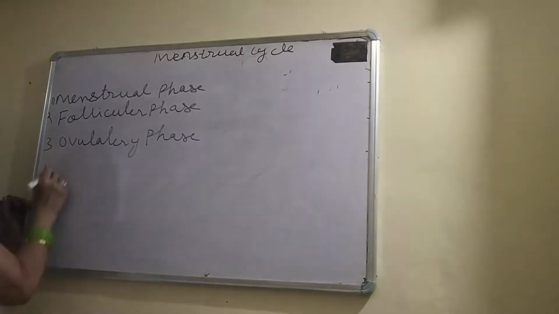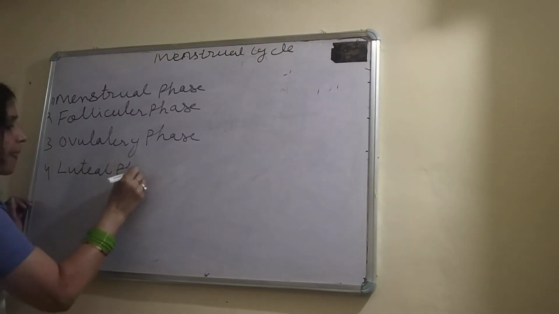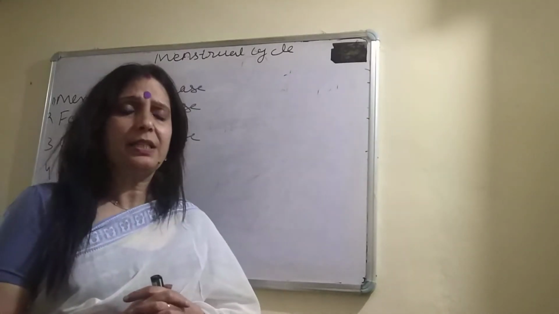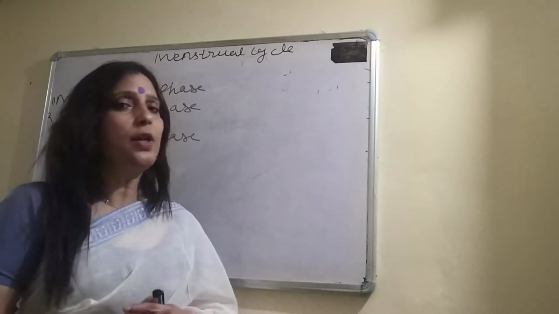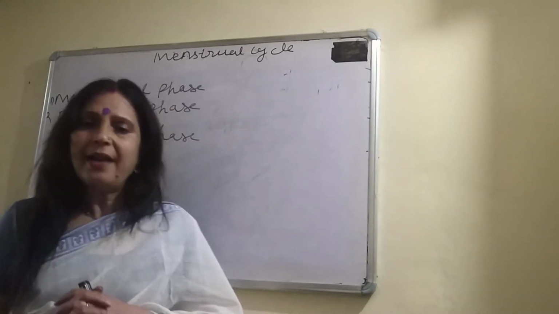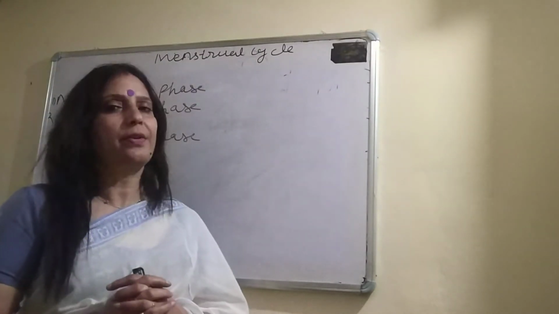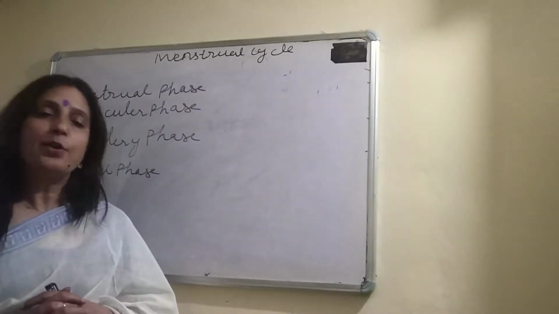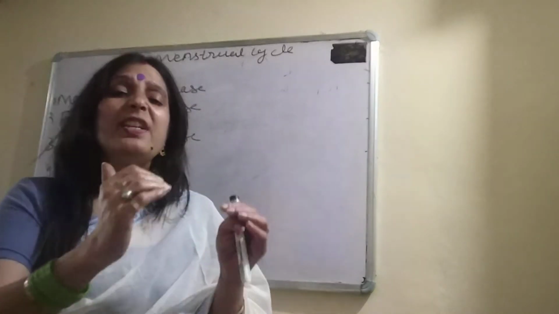And the next, fourth, luteal phase. What happens in the luteal phase? In the luteal phase, the Graafian follicle after ovulation changes into the corpus luteum. And the corpus luteum secretes the hormone progesterone, compulsory for implantation. Are you getting my point? And the endometrium regenerates.